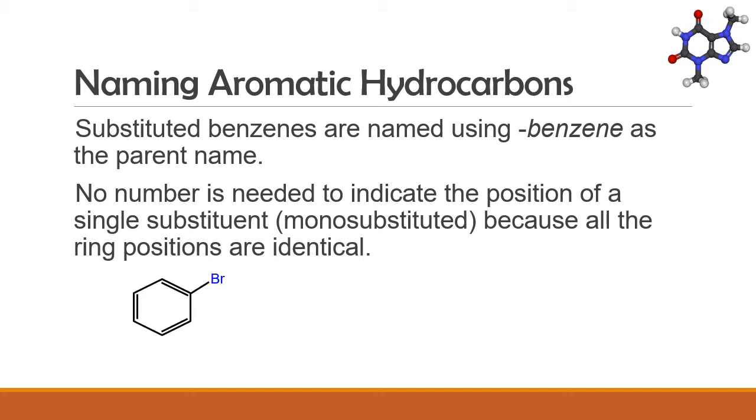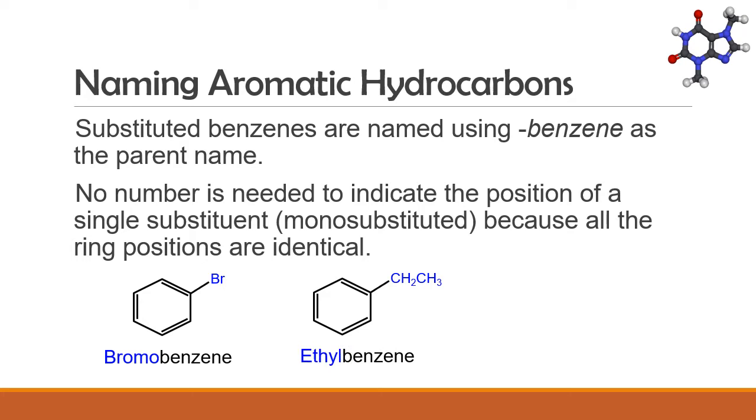In the first example, we have the halogen bromine attached to a benzene ring. We name this as bromobenzene. In the second example, we have an ethyl group attached to the benzene ring. This compound is called ethylbenzene. In the third example, we have a nitro group attached to the benzene ring. This compound is named nitrobenzene.